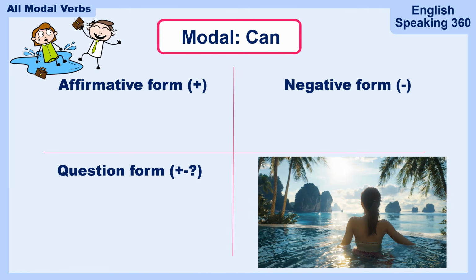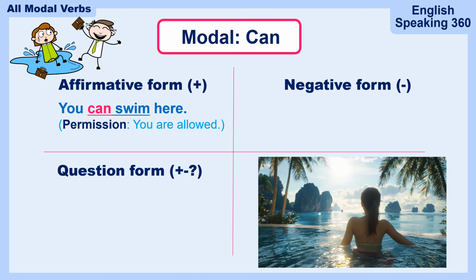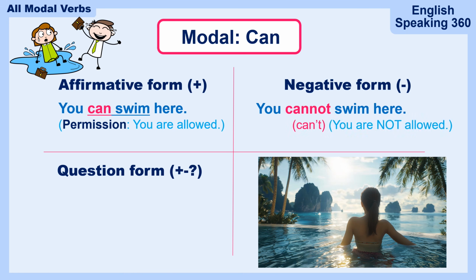Here's a second example of can, but now it's a different can. Can you make a sentence with the picture? You can swim here. It is permission. You are allowed to swim here. You can swim here. There's no problem. What is the negative form? You cannot swim here. Do you remember the contraction? You can't swim here. You are not allowed to swim here.